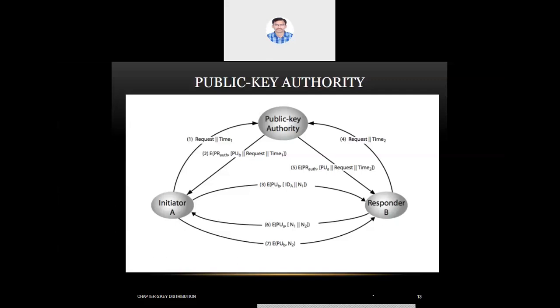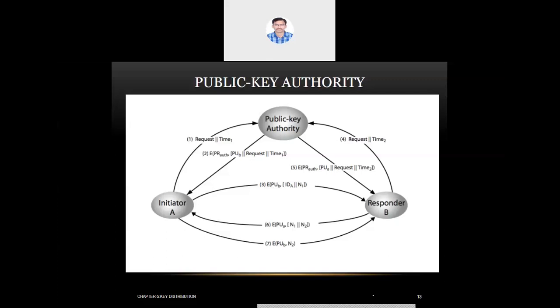Suppose A wants to communicate with B using his public key. First, A will request B's public key. A is requesting it from the centralized authority, the public key authority or the trusted authority. You can see the first transaction is the request, attached with the timestamp, like the particular request has been made at such and such time.